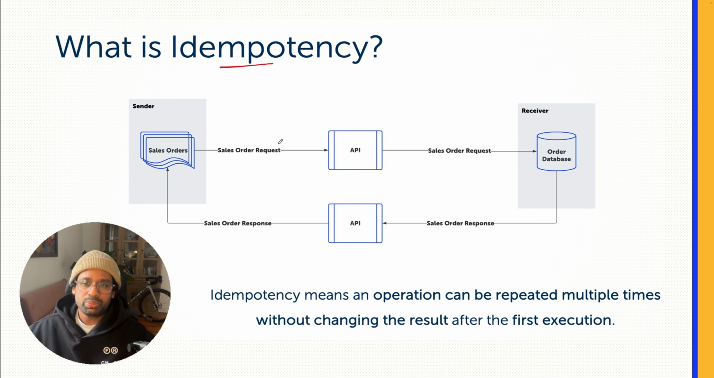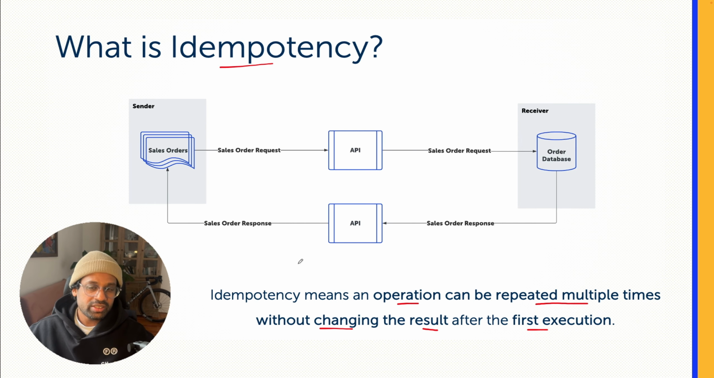First of all, how do you pronounce it? You might hear "idempotency" or "idempotency" pronounced both ways, and both are used commonly. You can use either way you are comfortable. So what is the definition of idempotency? Idempotency means an operation can be repeated multiple times without changing the results after the first execution.